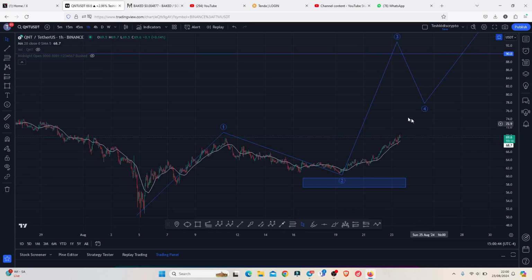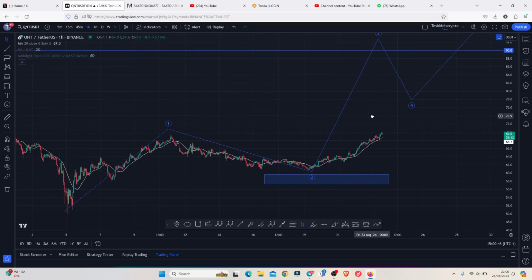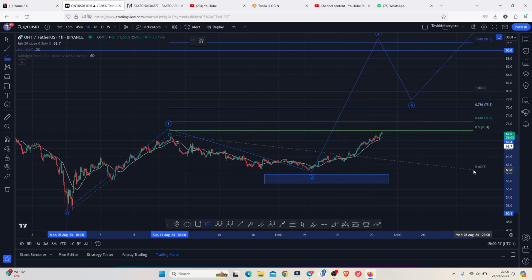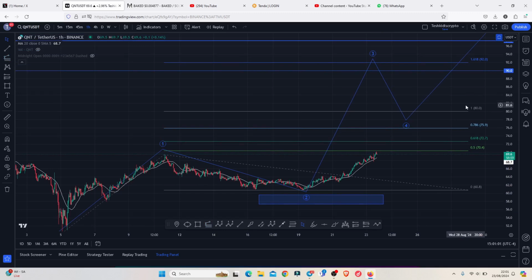And the minimum target areas for the third wave can be given by connecting the trend-based Fibonacci from the low of the first wave to the high of that Elliot wave count 1, then dragging the fibs to the low of the second wave, giving me a minimum target area for the third wave at the fib level 1.618, which perfectly lies above the $92.